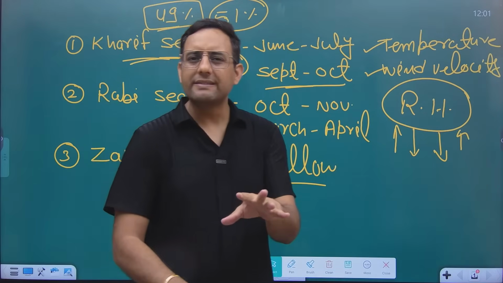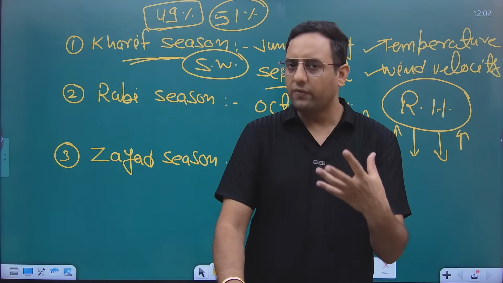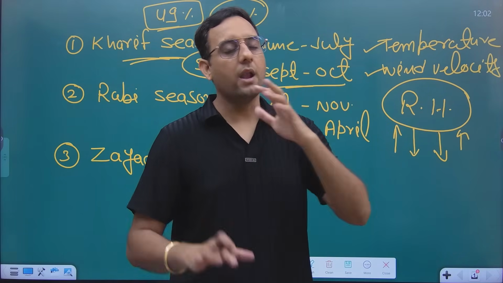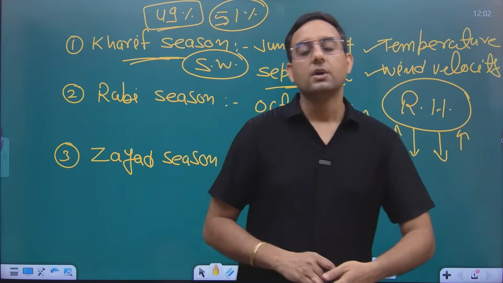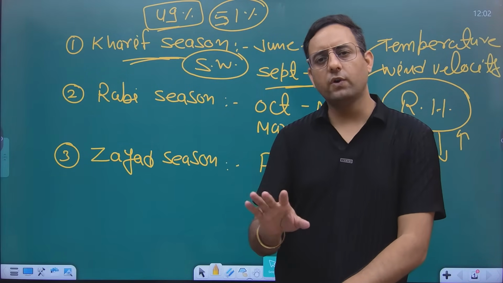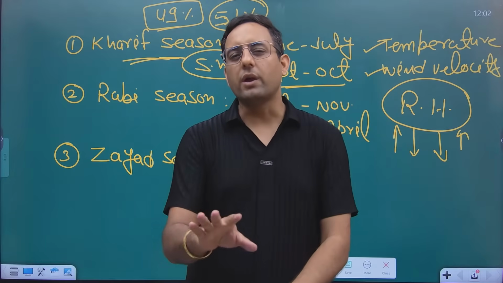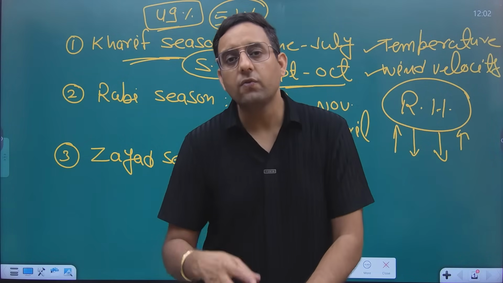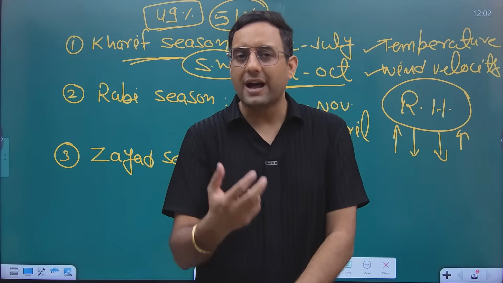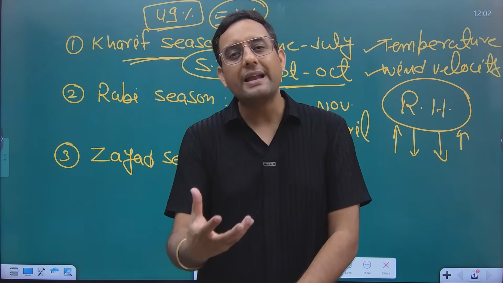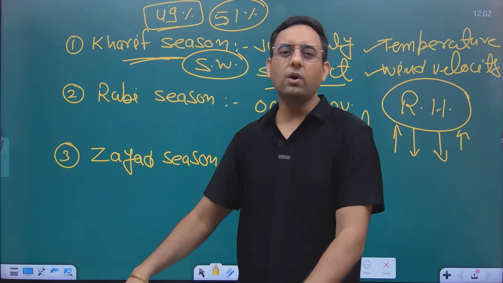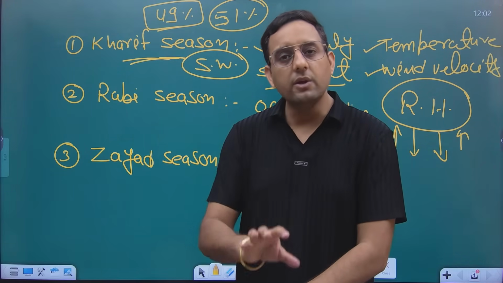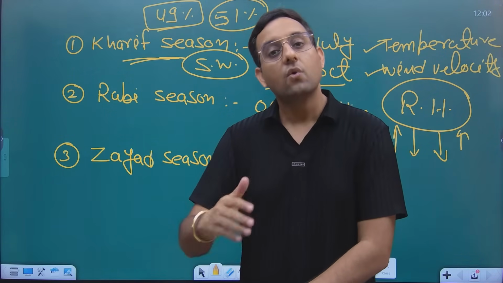Have you ever experienced this, that in the summer month you were feeling uncomfortable, and you saw clouds in the sky, and you were very happy that today it will rain and now I will feel relaxed. So it was raining for just 1 to 2 minutes, and now you are thinking, okay, fine, comparatively less rainfall is there, but I will feel a little bit relaxed. But instead of comfort, you were in discomfort. After that 2 minutes of rainfall, you were feeling, oh yeah, it's too hot today. Even the temperature after that rainfall decreased by 1 or 2 degrees centigrade, but still you are feeling more uncomfortable. Did it happen with you? Why is it happening?